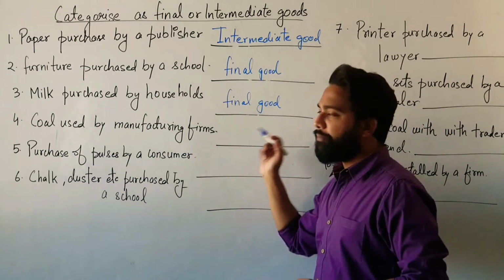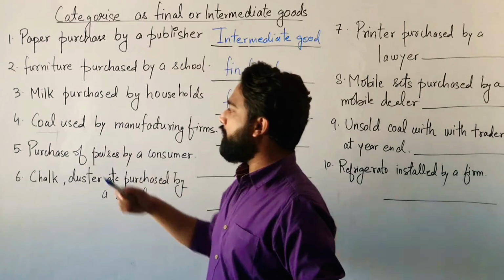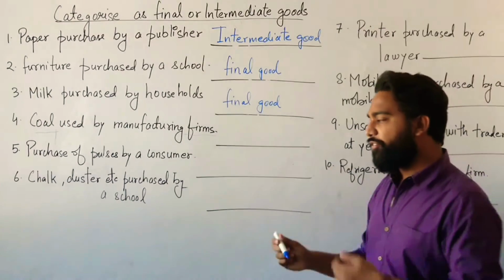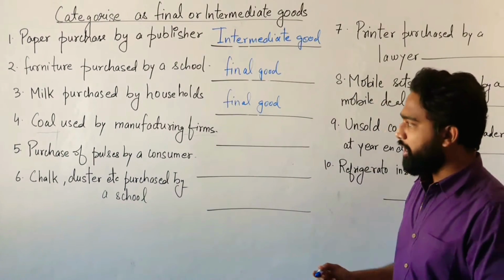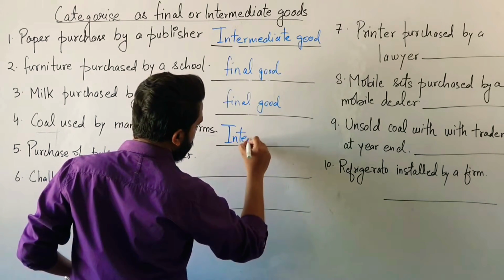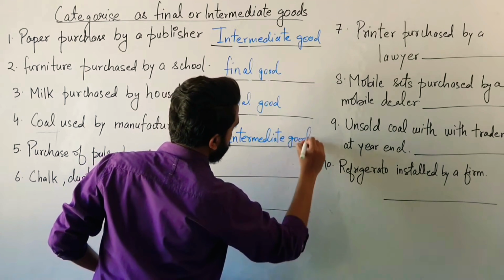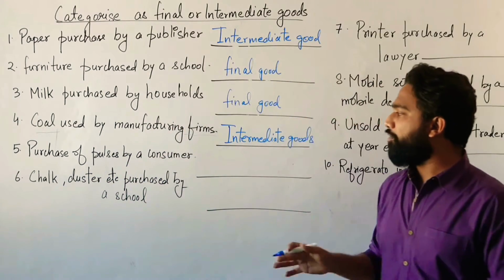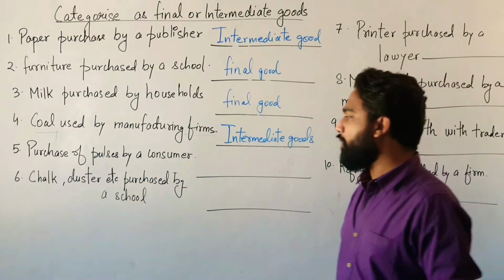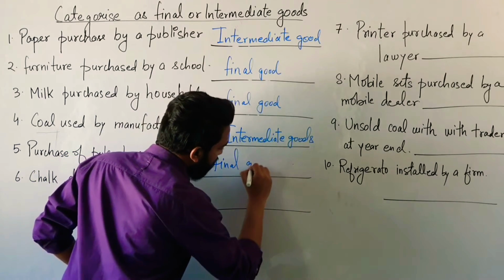Coal used by manufacturing firms. So here coal is a raw material for them. For whom? For the firms. So if a producer is buying something as a raw material, then it will be termed under the intermediate good. Fine. Now, purchase of pulses by a consumer. Again, consumers are there. If they are buying something eatable, it's definitely for their own use. So, purchase of pulses by a consumer is a final product or final good.